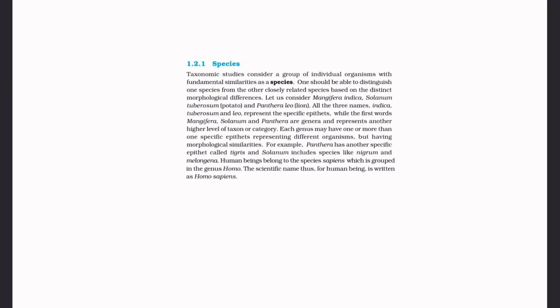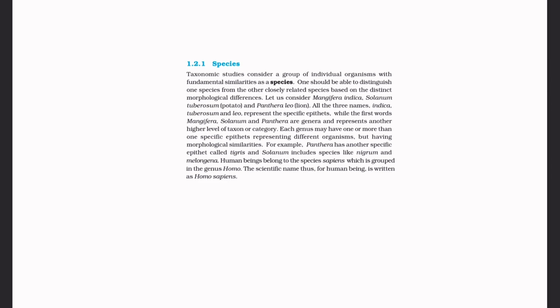Kingdom is an aggregate of phyla. But what is the definition of species? It is the lowest taxon, right? So the basic definition of species is that it includes a group of individual organisms. It doesn't include groups of species. For genera we include groups of species.